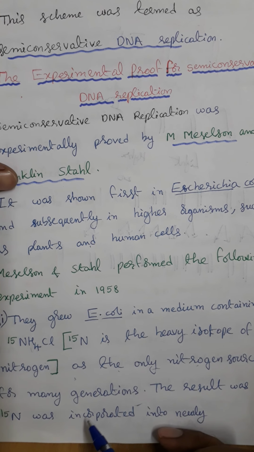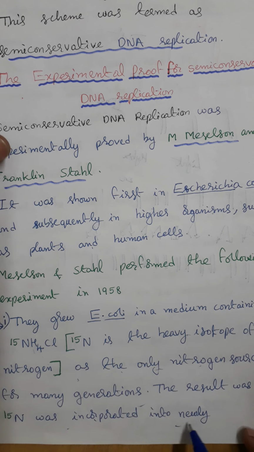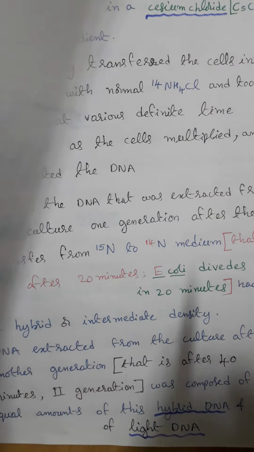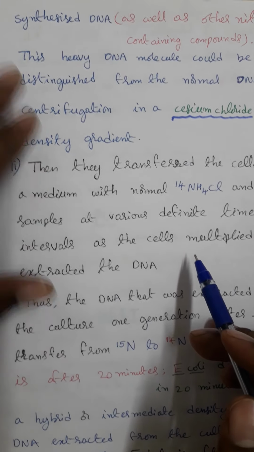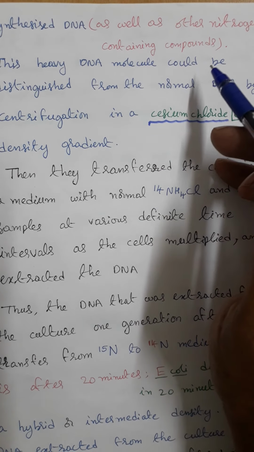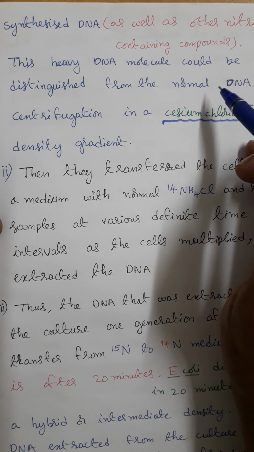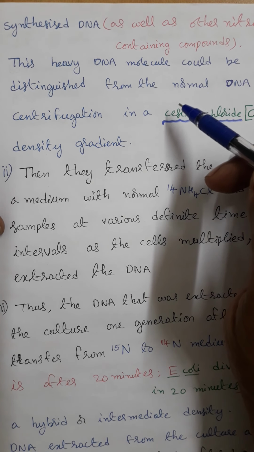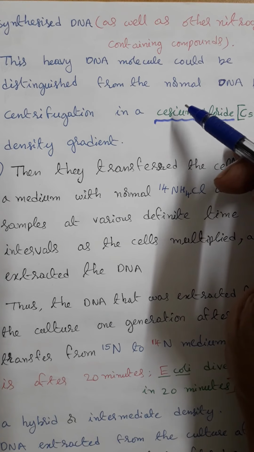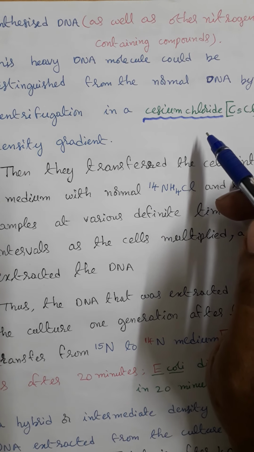The result was that N15 was incorporated into newly synthesized DNA as well as other nitrogen containing compounds. This heavy DNA molecule could be distinguished from the normal DNA by centrifugation in cesium chloride.